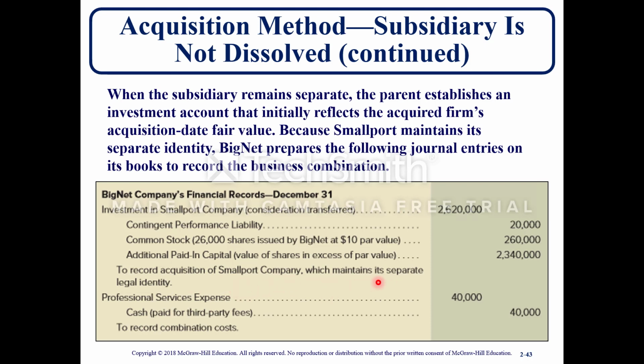So it's just recognizing it as an investment, a $2.6 million investment. Then you had the additional professional service expenses, which is a debit to professional service expense and a credit to cash. So here there is no entry for liabilities, for the assets individually, for the notes payable. None of that. You're just recognizing an investment.